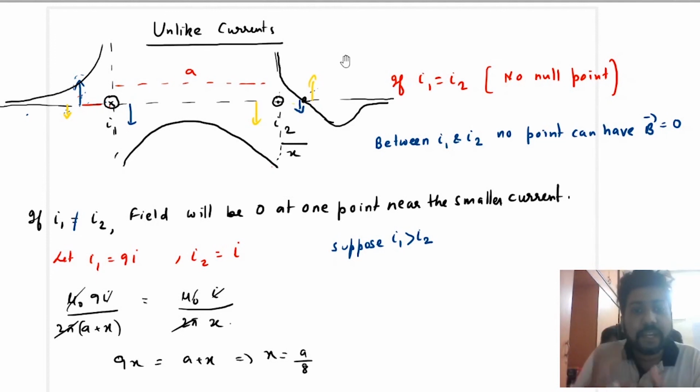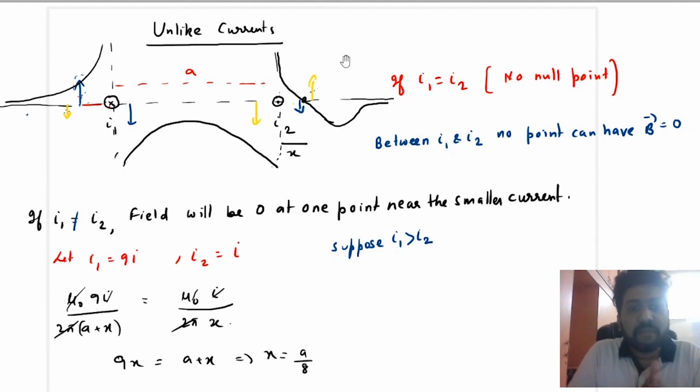And where will that point be? That point will be near the smaller magnitude current. The smaller magnitude current in this example that we have taken is I2. So that's why the field is zero near I2. Between the two wires there will never be zero field.